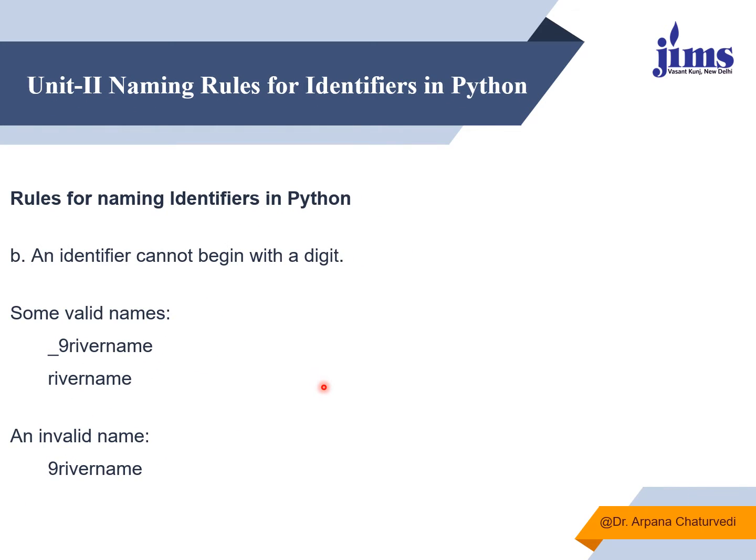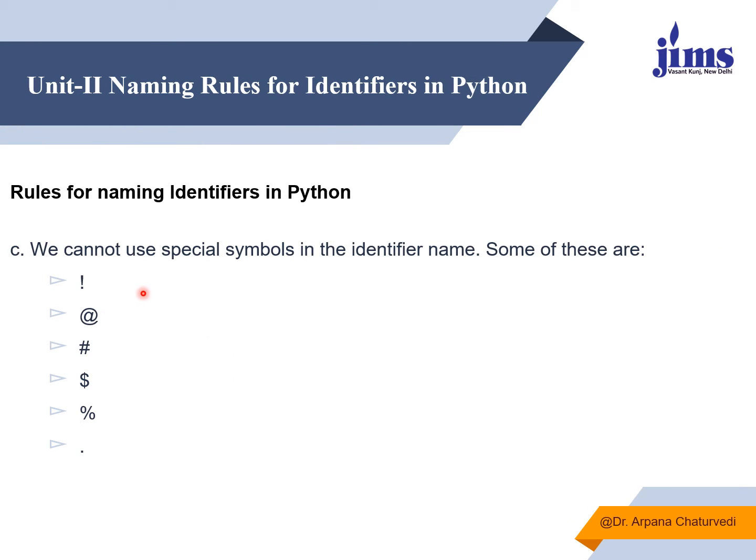The second rule says that whenever I am giving the name of an identifier, I should never ever start with a digit. If I start it with a digit, it is not going to be a valid identifier name. I can start it with underscore, no issues in that. After underscore, I can give a number, but I cannot start it with a number. So we have to be very careful about this.